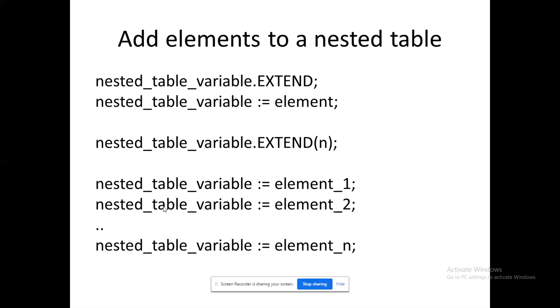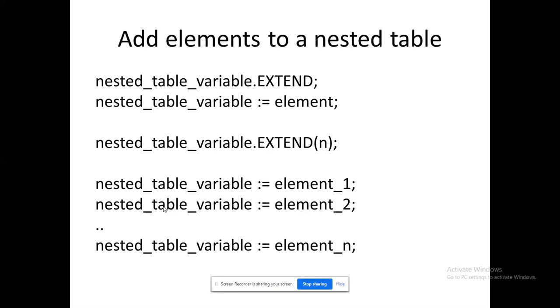Okay. How will I add the elements? Here you have to use a keyword called extend. To add elements into my nested table, first I have to give this notification to the table. That is, variable name dot extend. After giving that only, I can add the element. So variable colon equal to element. That is the procedure if I want to add only one element.